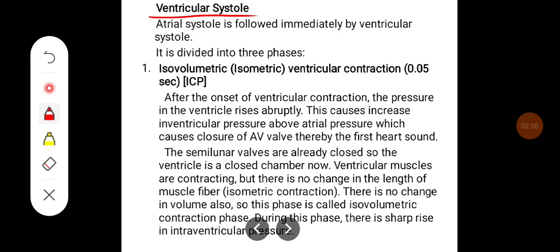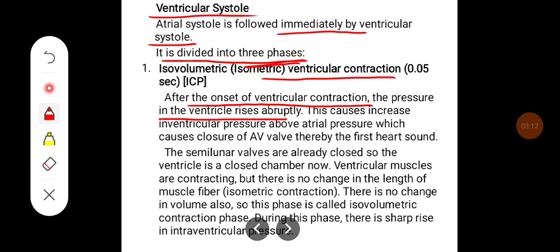Ventricular systole. Atrial systole is followed immediately by ventricular systole, and it is divided into three phases. First is isovolumetric ventricular contraction, which is around 0.05 second. After the onset of ventricular contraction, the pressure in the ventricle rises abruptly. This causes the intraventricular pressure to rise above the atrial pressure, which causes closure of the AV valves and thereby the first heart sound. The semilunar valves are already closed, so the ventricle is a closed chamber now.